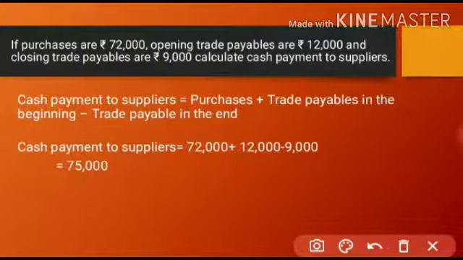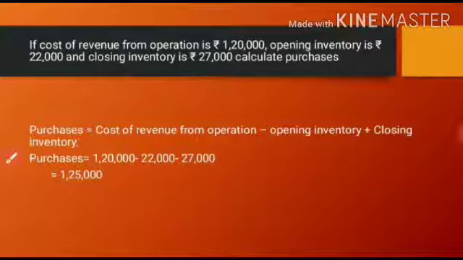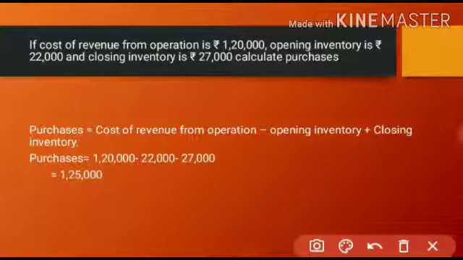So we have one more formula over here. So next sum will be, we have to calculate the purchases. If cost of revenue from operation is rupees 1,20,000, opening inventory is rupees 22,000 and closing inventory is rupees 27,000, calculate purchases. Now what is the formula for purchases? Purchases is equal to cost of revenue from operation, minus opening inventory, plus closing inventory. Now have they given purchases? No, we have to find out the purchases.